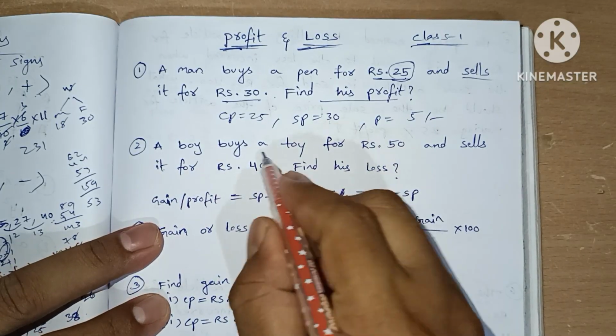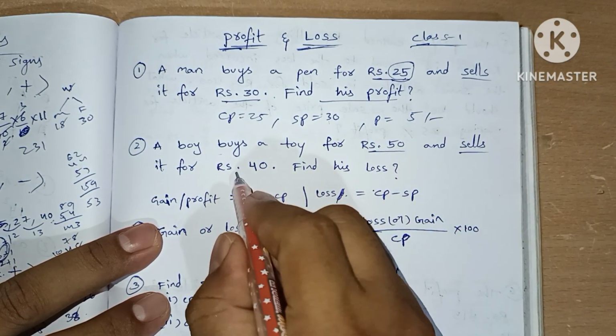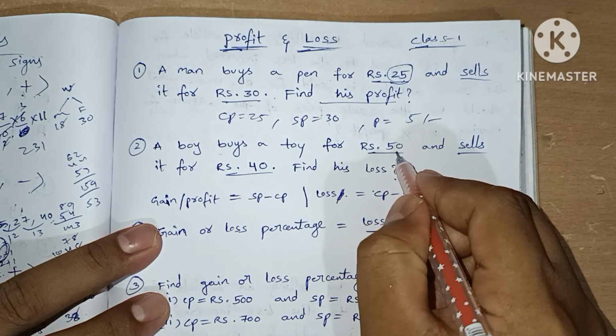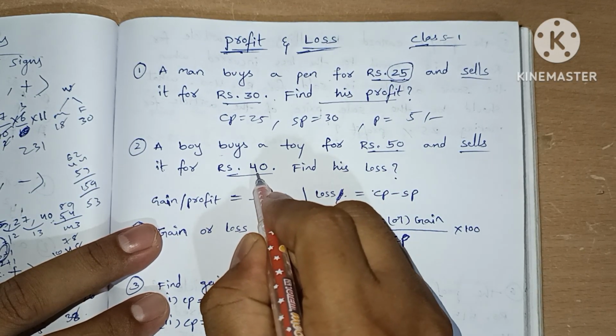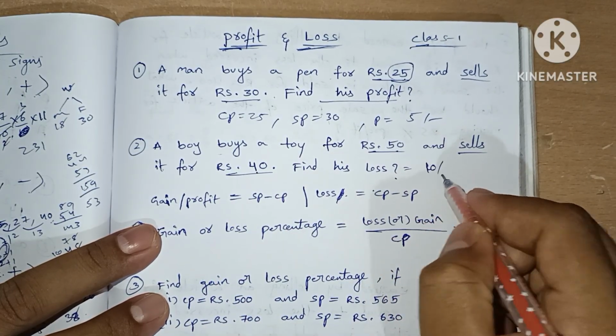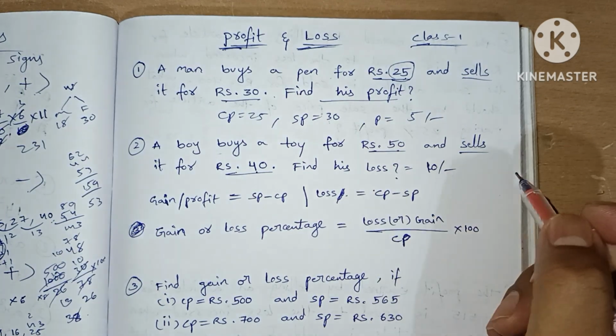Let's see this question. A boy buys a toy for rupees 50 and sells it for rupees 40. So it is clear that he bought at 50 rupees and sells at 40 rupees. He made a loss of 10 rupees. So loss is 10 rupees. These two are very basic questions for this concept.